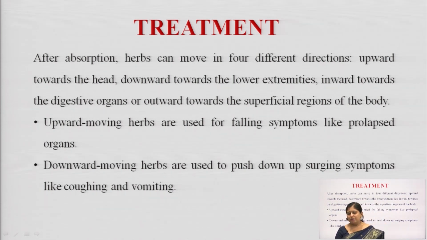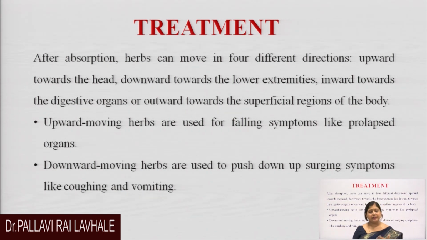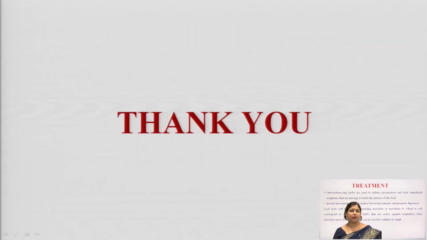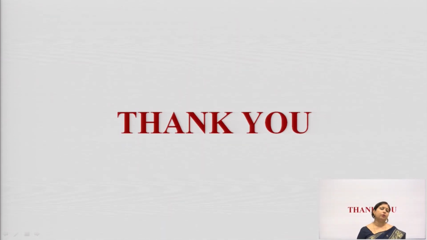So, here after absorption, herbs can move in 4 directions. If they move in an upward direction, they will be treating the diseases of the upper respiratory tract. If they move downward, they will help in treating problems and ailments in the lower extremities. If they move towards the skin, they will help in the treatment of skin related problems. If they move inward, then they will be able to treat digestive related problems. So, this is how, depending upon the pharmacokinetic profiles of the drug, we can say how the drug is going to treat.